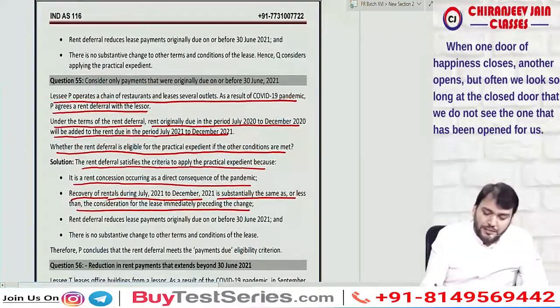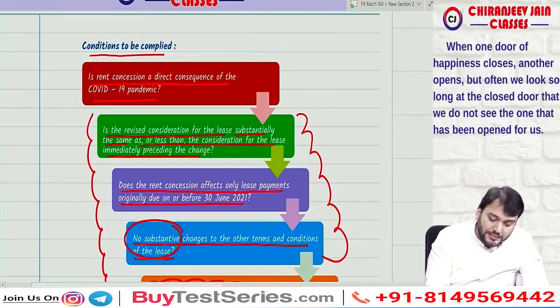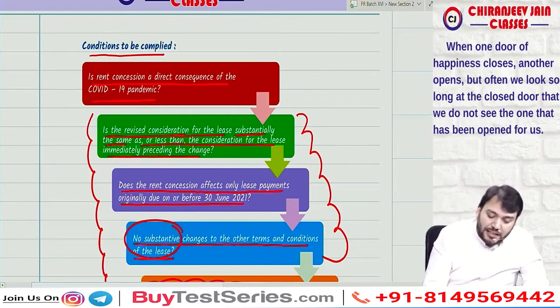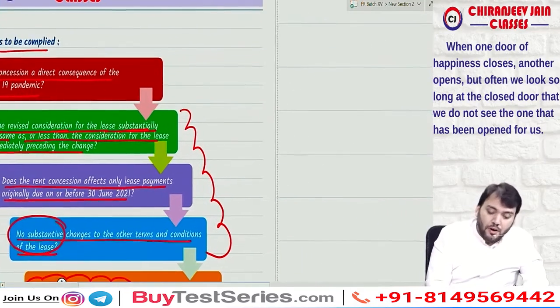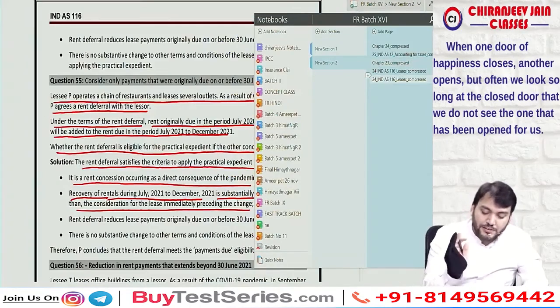Correct. What they say is the revised consideration is substantially the same or less than the consideration for the lease immediately preceding the change. So this point is also satisfied.